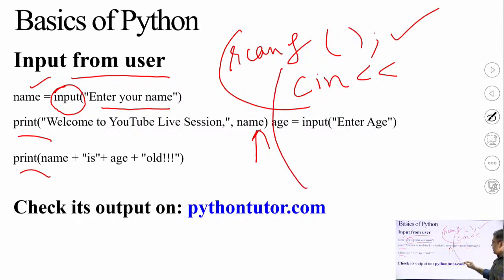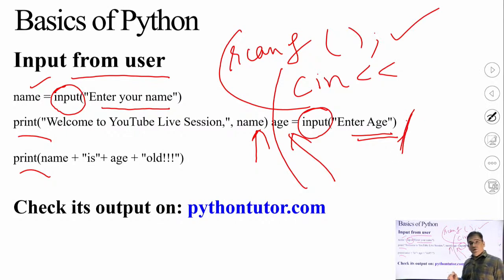Here a new line. The second variable which I have declared is age. Again the input function is used here and the message on the screen will be printed as enter age. No semicolon etc. are required. You can see here no semicolons are required when you are finishing a line, but semicolons are required in C or C++ or other programming languages.